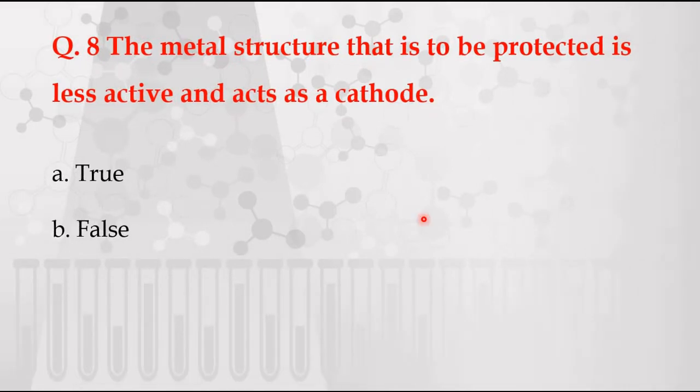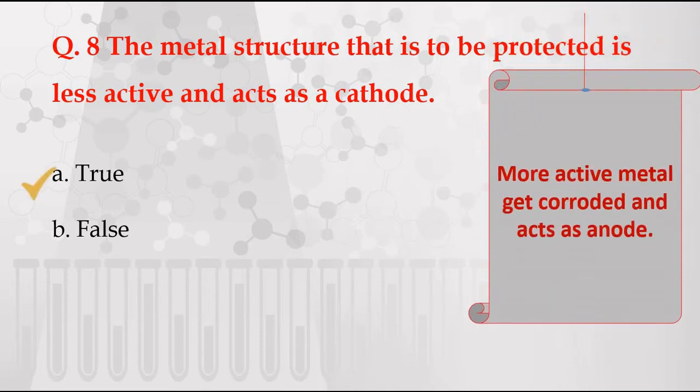Next question. The metal structure that is to be protected is less active and acts as cathode. The given statement is true or false? Yes, the statement is true because more active metal gets corroded and that acts as an anode.